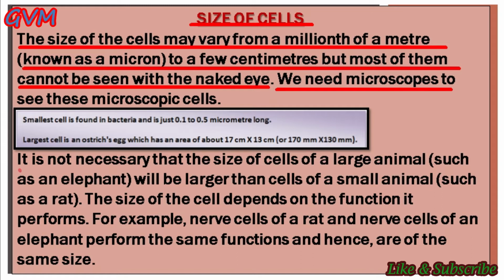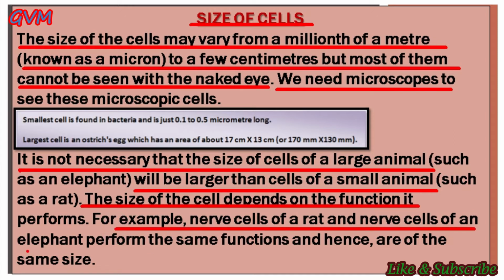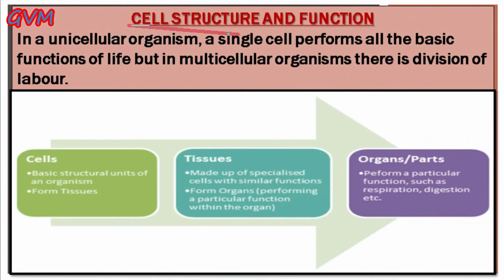And students, the most interesting fact about cells is that it is not necessary that the cells of a large animal will be larger than the cells of a small animal. Students, in fact, the size of the cell depends on the function that it performs. For example, the nerve cells of a rat and the nerve cells of an elephant perform the same function, and hence the nerve cells are of the same size in both organisms, means to say in an elephant and a rat.